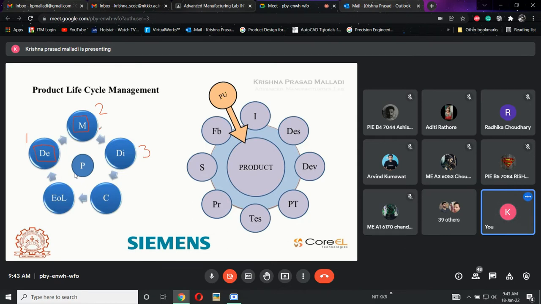Then it reaches customers or consumers, who purchase it and use it. Once the life cycle of the product is done, they need to follow some sort of EOL, end of life, which is nothing but the product's end. If it is a recyclable product, we can reuse it. If it is a non-recyclable product, there should be certain procedures to follow to end its life, like polythene.